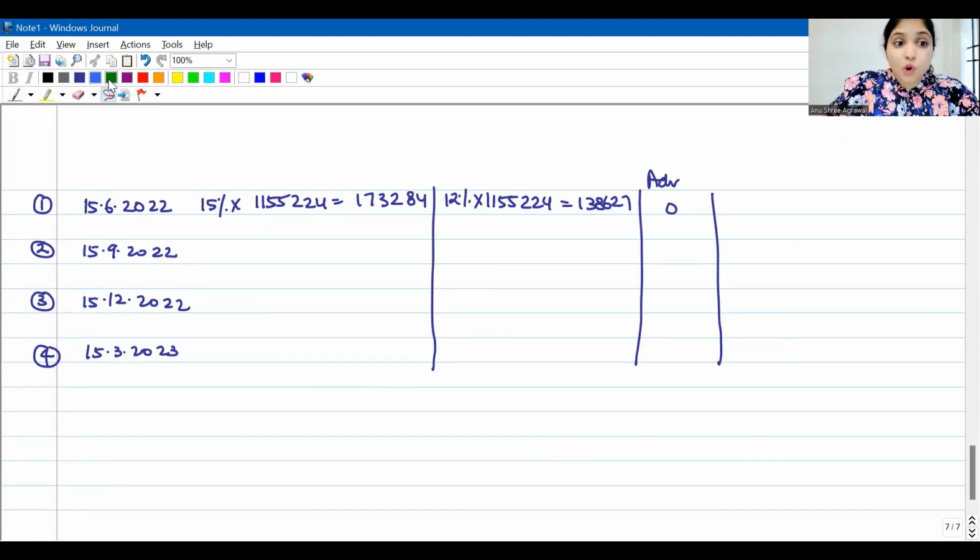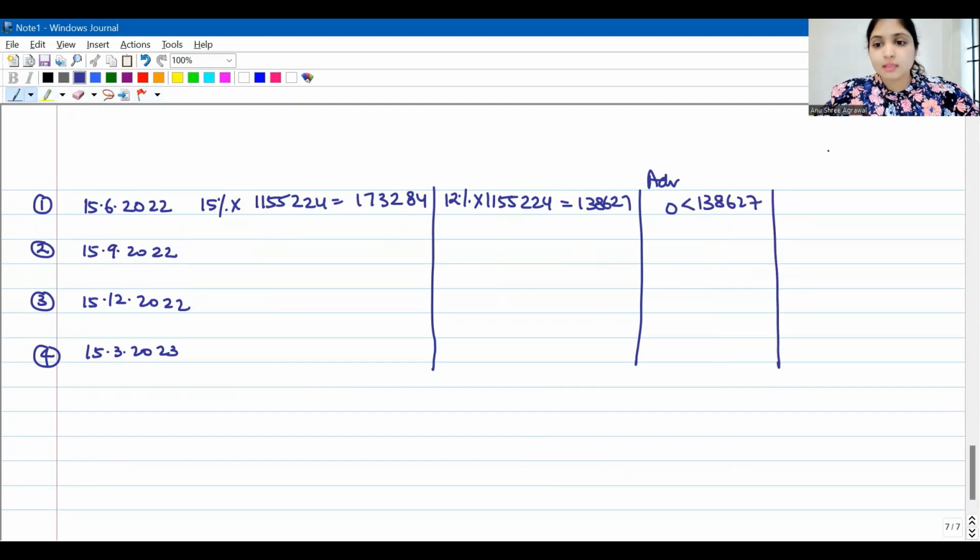You're understanding? We are not even expecting him to pay this full amount of 1,73,284. Full 15% we're not even expecting him to pay. Had he paid 12% of assessed tax, we wouldn't have asked him to pay 234C interest. But he paid nothing. He has paid less than 1,38,627. So yes, there will be 234C interest.